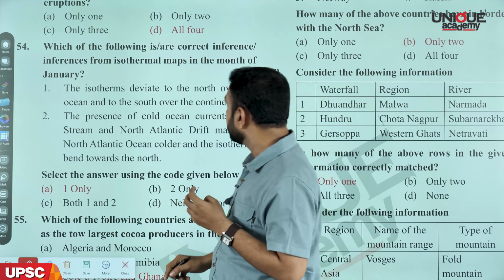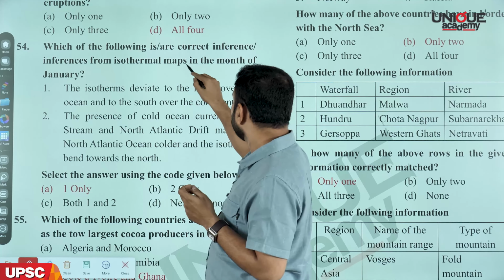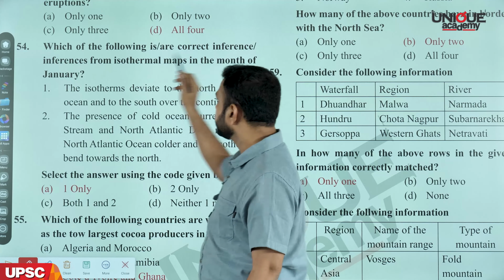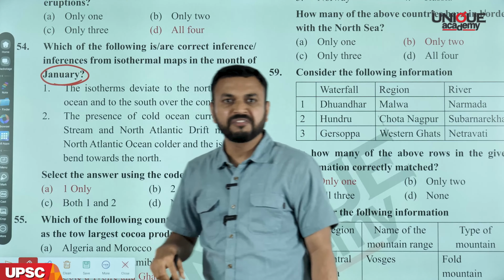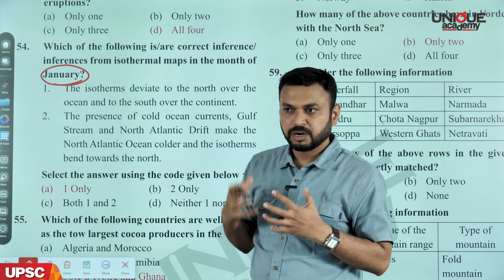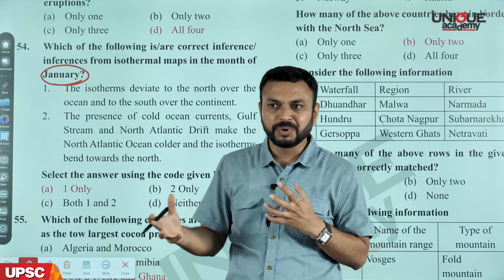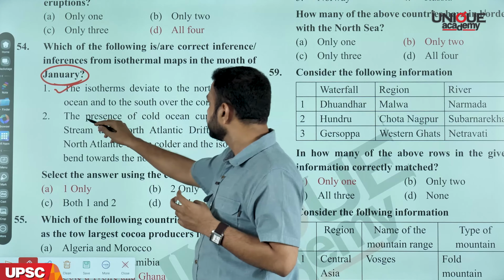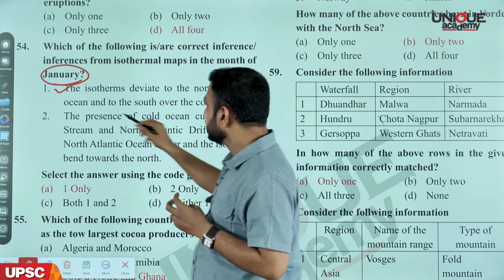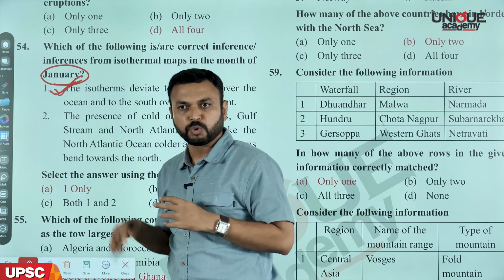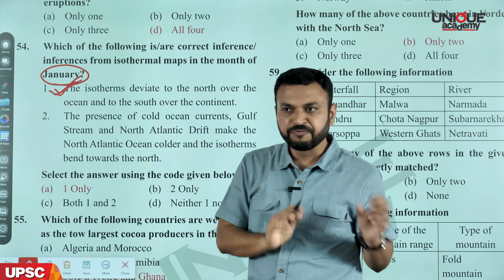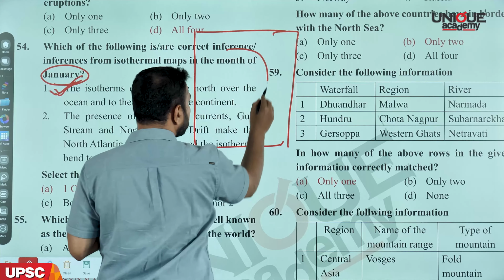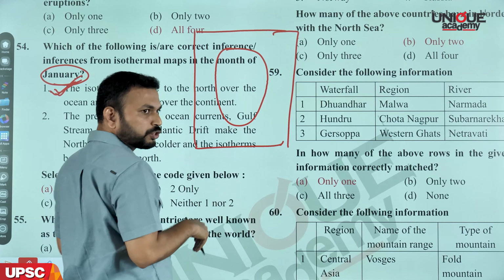So this question is from climatology. Which of the following is or are correct inference or inferences from the isothermal maps in the month of January? See, we are talking about the month of January, that means we are talking about the winter season. Now, if you look at the temperature distribution during the winter season, we'll read the first statement. The isotherms deviate to the north over the ocean, to the south over the continent. See, if you look at the direction of isotherms over the earth during summer and winter season, suppose I just draw a diagram here. Suppose this is a continent which has been surrounded by the ocean from all sides.